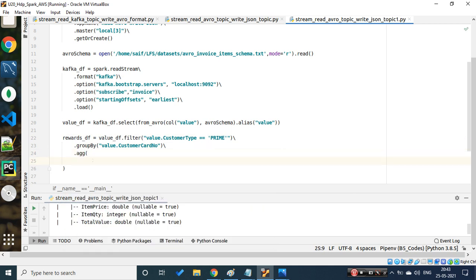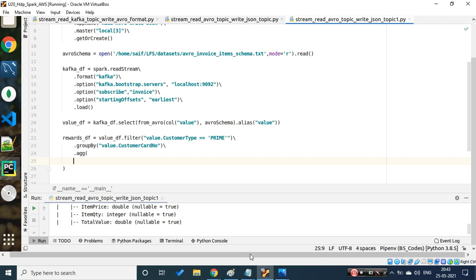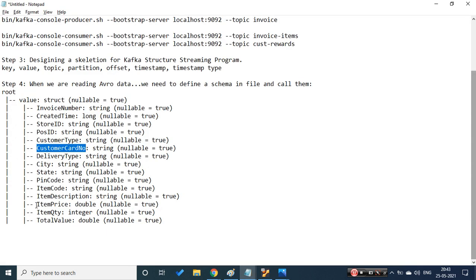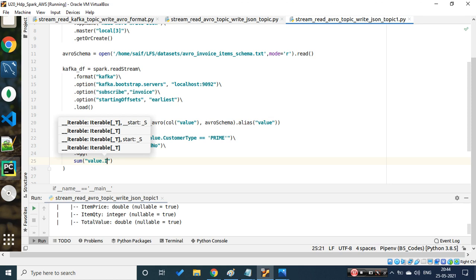The aggregations are, let's see what the final output is. We need to find total purchase and aggregated rewards. Let's see the schema. We'll find the sum of the price, alias as total purchase, and the second is the total value column. We'll take these two columns and do certain things. I'm trying to apply a sum, so from my value, I'm taking the column that is my item price.